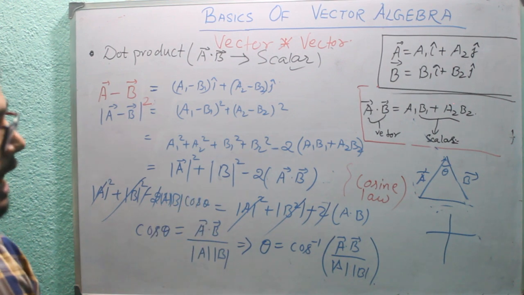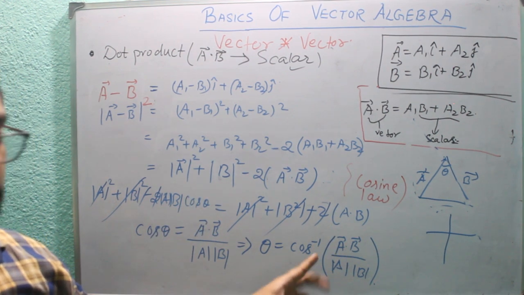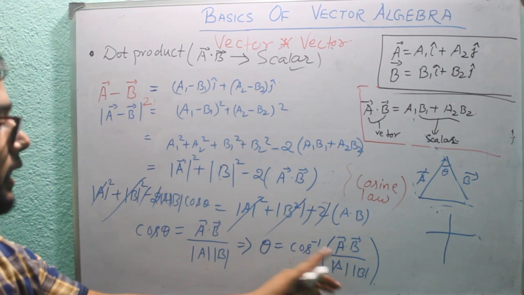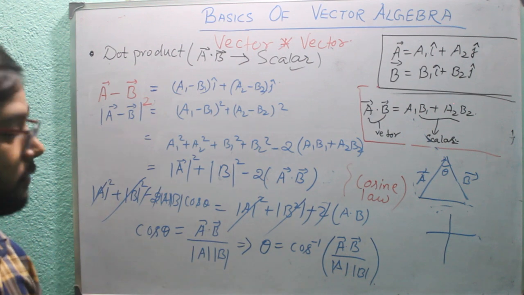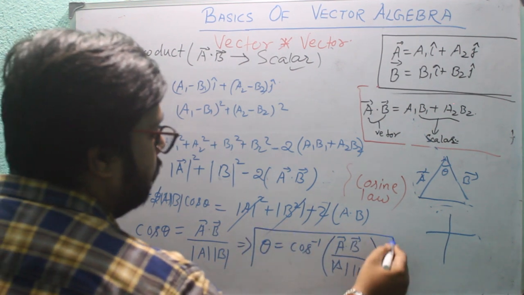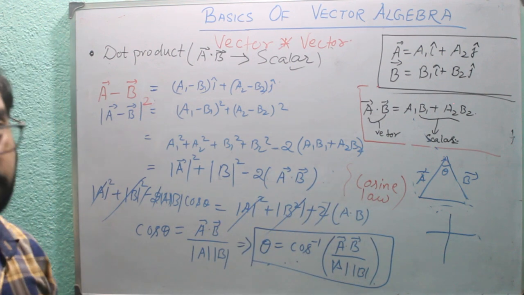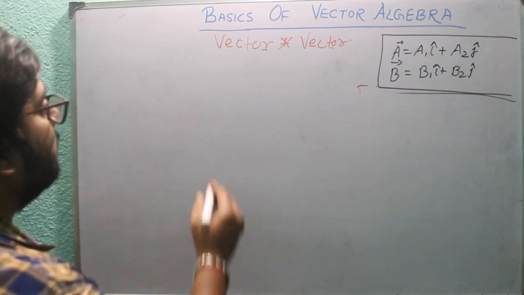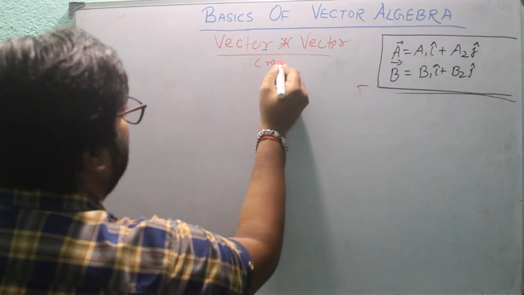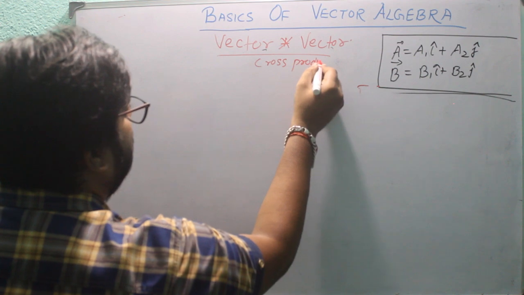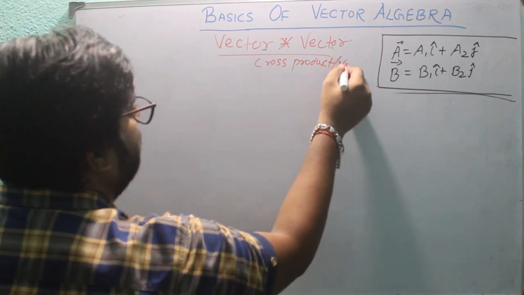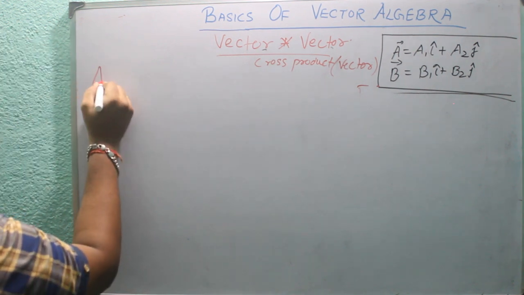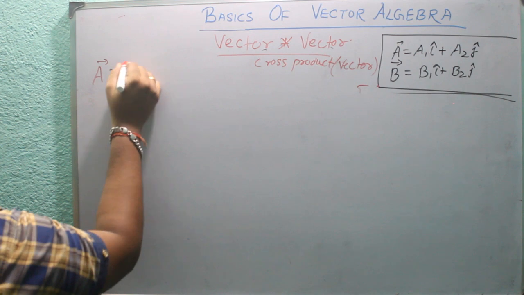I am not writing the magnitude of a dot b here because that minus sign will vanish. So I am just writing a dot b upon a vector by b vector. So we can find the direction between two vectors with the dot product. Now the last part of vector multiplication is the cross product, whose output is a vector. The cross product is represented by A cross B.